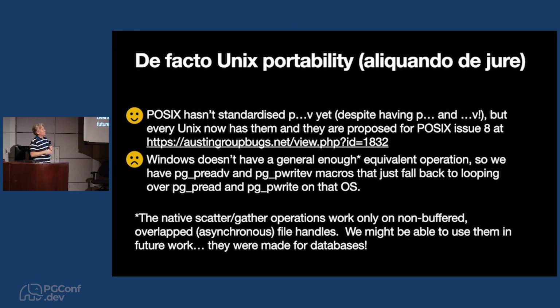Yeah, in the fullness of time, that should be whatever the next POSIX, assuming that goes well, they should become standard functions. But it doesn't matter, they're everywhere, and the only system that doesn't have them is Windows. And as far as I can tell, you can't actually implement synchronous preadv and prwritev in Windows because it has scatter gather I/O, but only for direct I/O, which I'll talk about in a minute. And we need something a bit more general than that. So at the moment, we just emulate preadv and prwritev with a loop just to get something going.